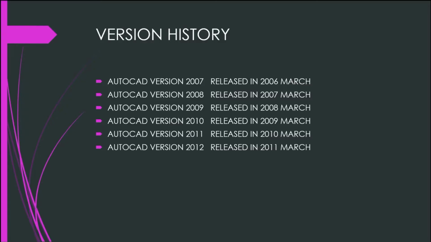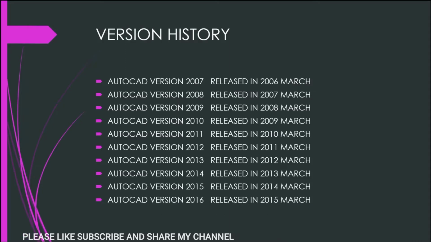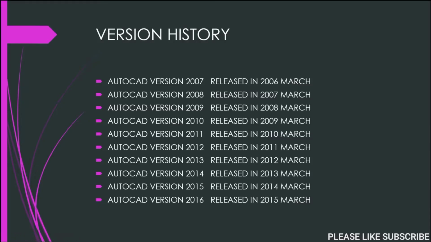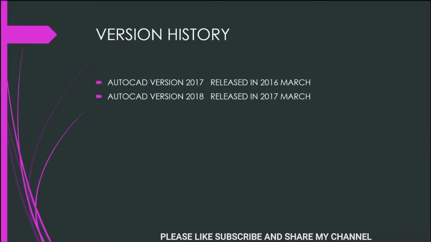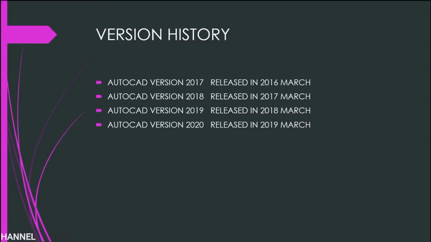AutoCAD version 2010 released in March 2009, AutoCAD version 2011 released in March 2010, AutoCAD version 2012 released in March 2011, AutoCAD version 2013 released in March 2012, AutoCAD version 2014 released in March 2013, AutoCAD version 2015 released in March 2014, version 2016 released in March 2015, version 2017 released in March 2016, version 2018 released in March 2017, version 2019 released in March 2018, and AutoCAD version 2020 released in March 2019, and version 2021 released in March 2020, and this is the latest version of AutoCAD.